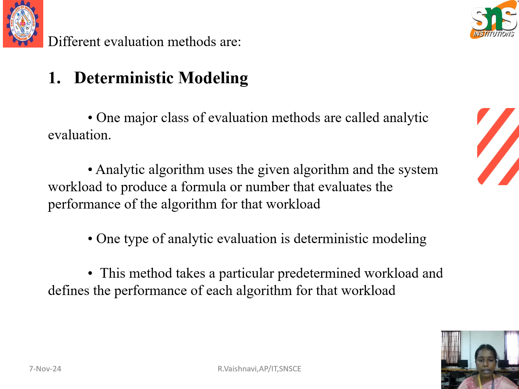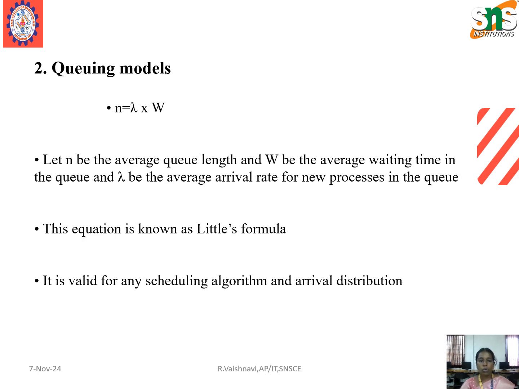One type of analytic evaluation is deterministic modeling. This method takes a particular predefined workload and defines the performance of each algorithm for that workload. Next one is the queuing model, that is n = λ × W. Here n is defined as the average queue length, W is the average waiting time, and λ is the average arrival rate. This equation is called Little's formula.